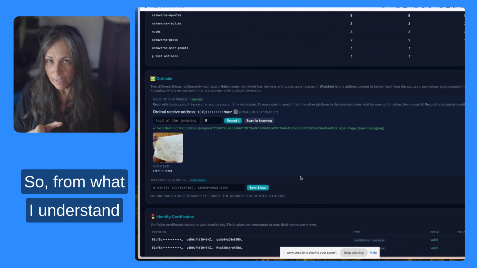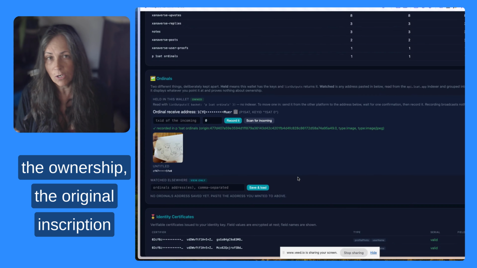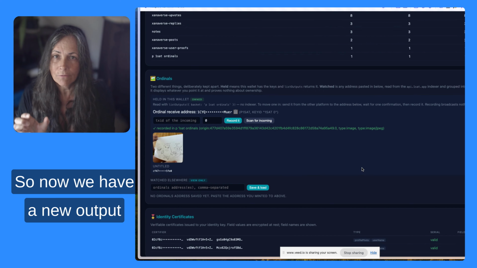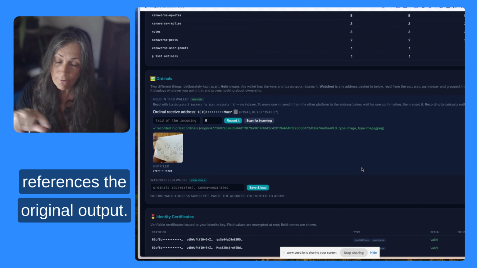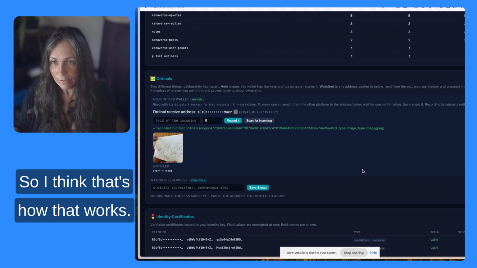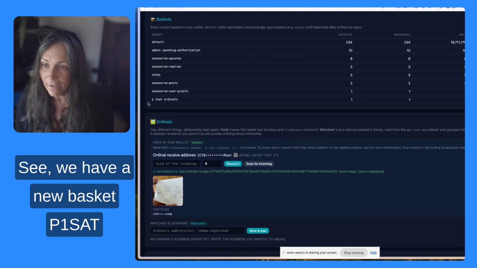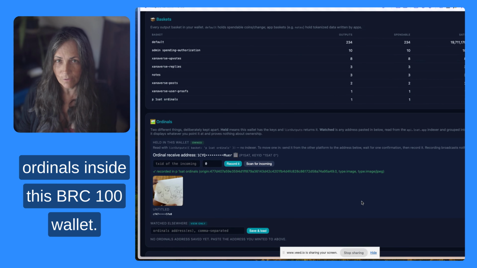From what I understand with the 1Sat ordinals, when you change the ownership, the original inscription still lives in the original output. So now we have a new output on this new address that references the original output. So I think that's how that works. But let's go up to baskets. Oh my goodness, there you go. See, we have a new basket, 1Sat ordinals, inside this BRC-100 wallet.